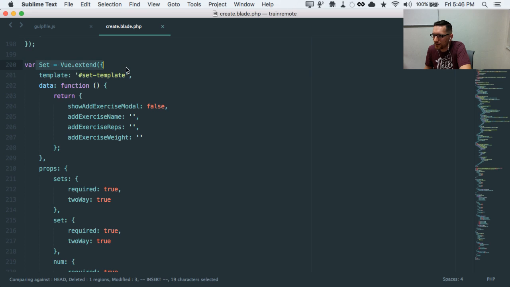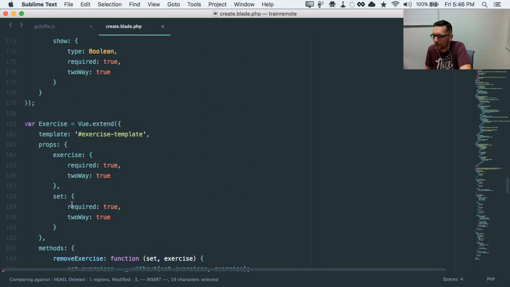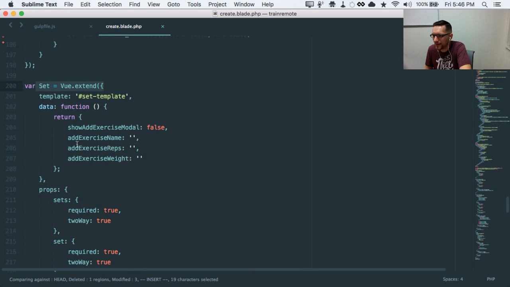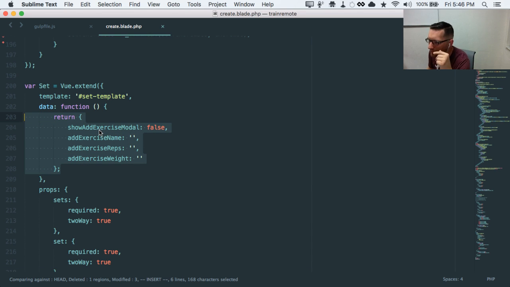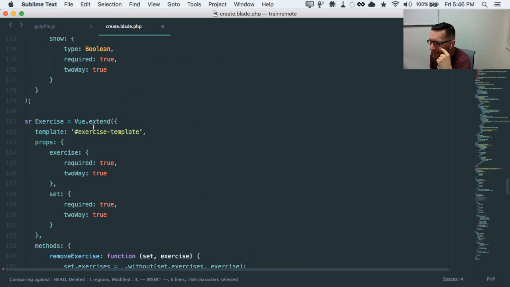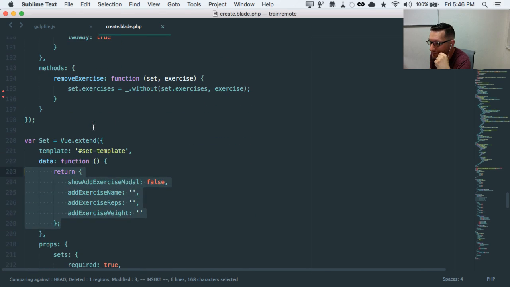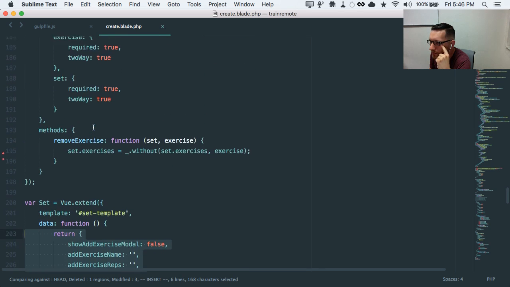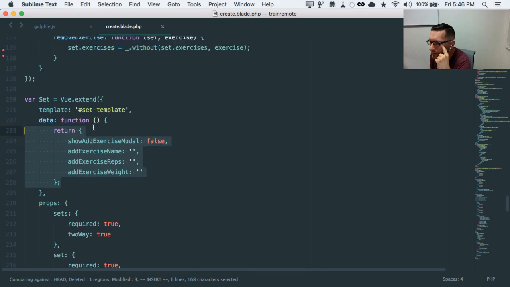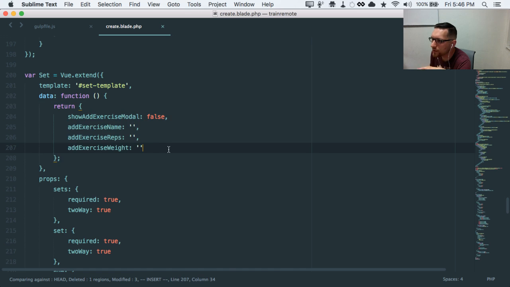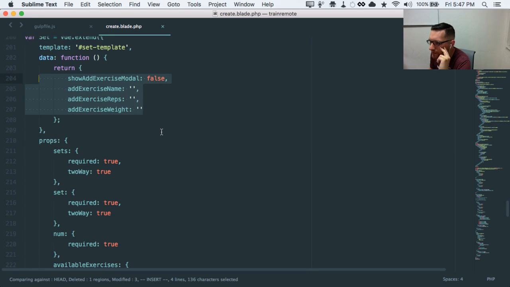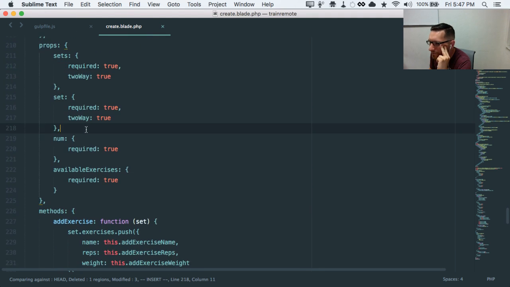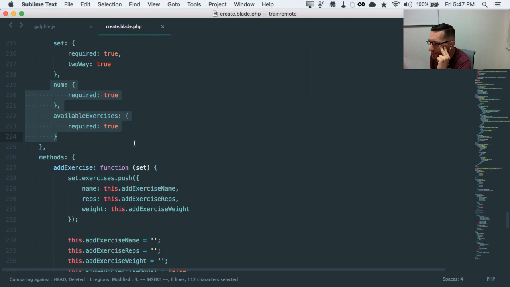Here's a set. Notice that this set, unlike this one, doesn't just have props, it also has its own data, because this data is only useful within the context of this set. I learned how to do this midway. It's possible that there's some data I should have been doing on the exercise and just didn't. Probably all the exercise fields, actually. No, this is... Oh, right, because this goes one up. Never mind. Ignore everything I just said. And then here are all the properties we're setting in. Some of them aren't syncing, they're just passing information in.